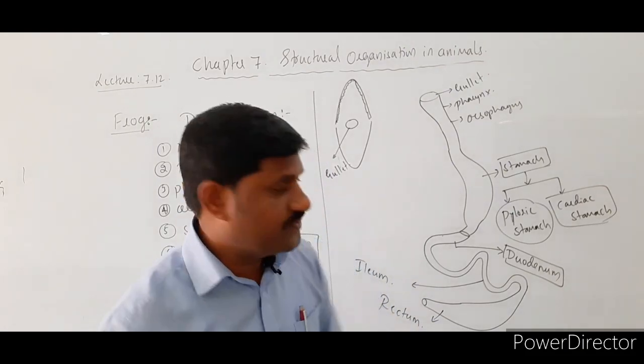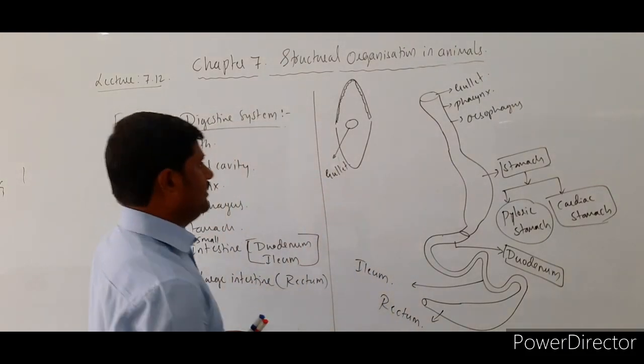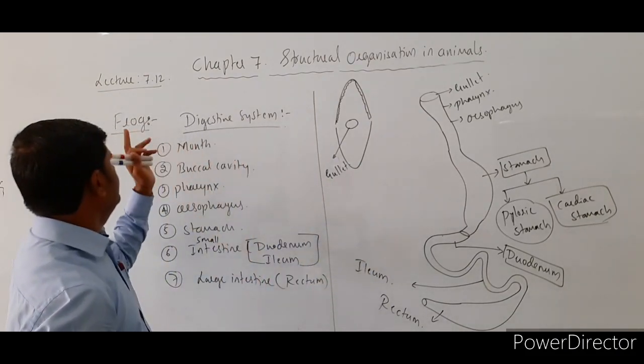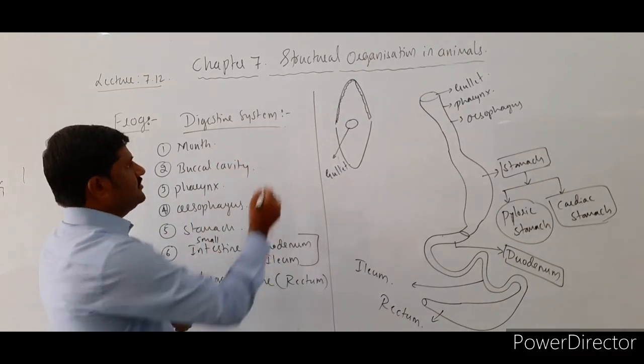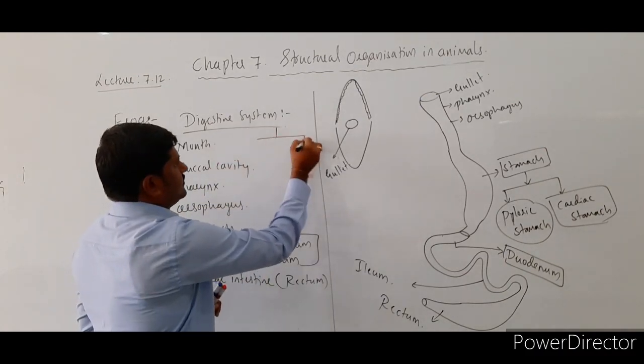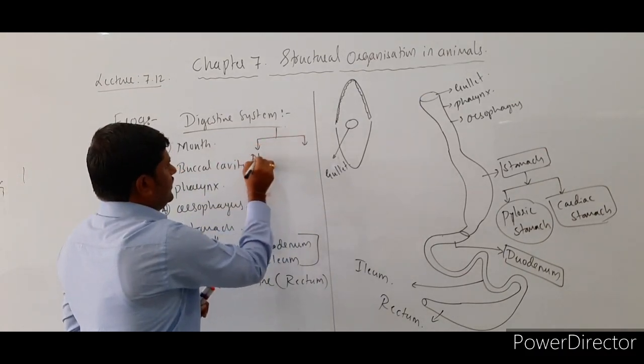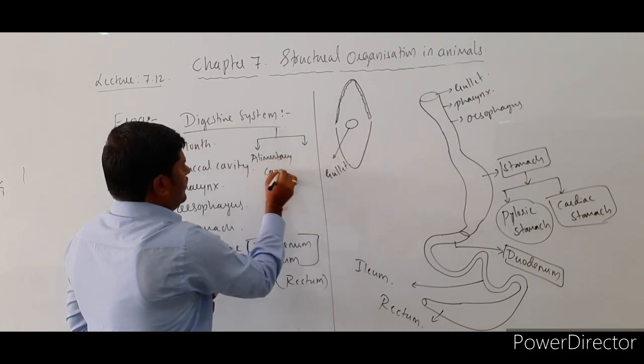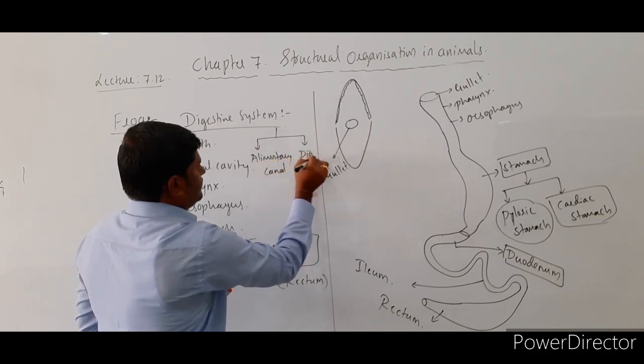Along with this, the main important thing is that the digestive system of the frog mainly consists of two things. One is the alimentary canal and the other is the digestive glands.